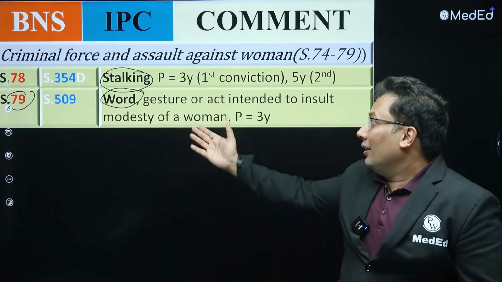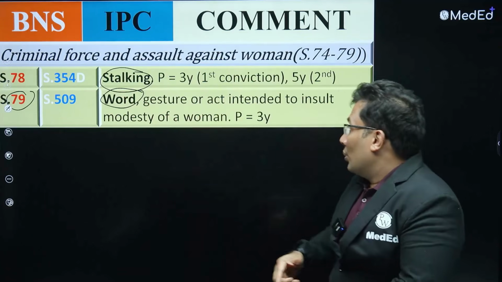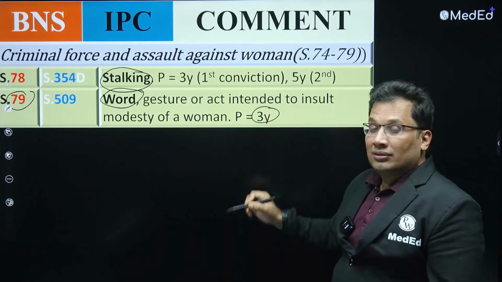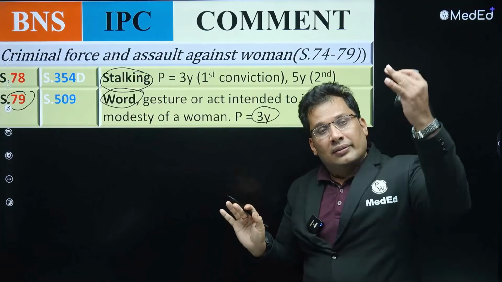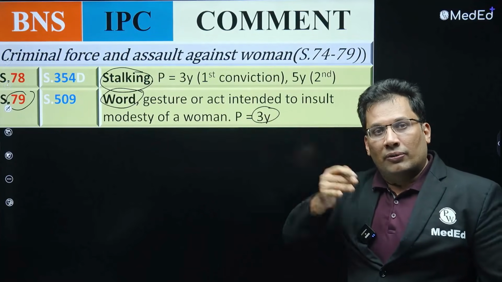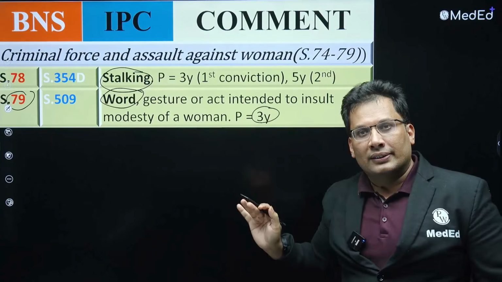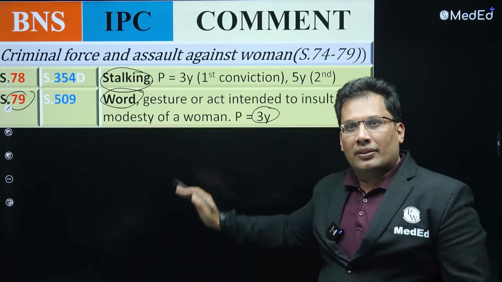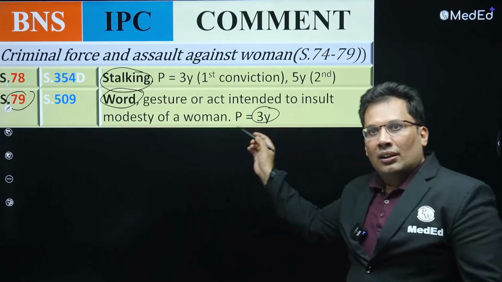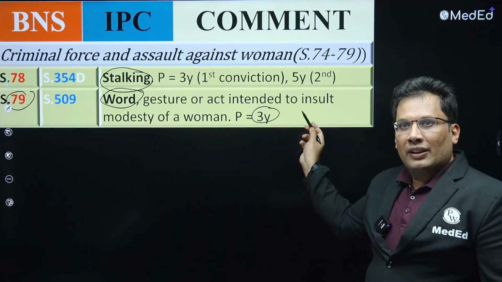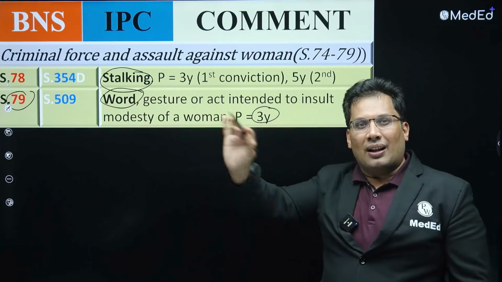So this can be 509. Punishment, 3 years jail. जाओ 3 years आराम से, food everything free, have and come back. So one bad word, 3 years. Follow a female, then 3 years imprisonment. Second offense, 5 years imprisonment. 5 years आराम से खाना पीना in jail.